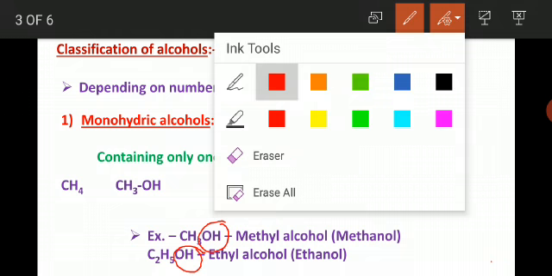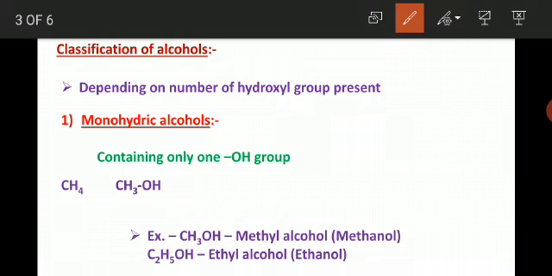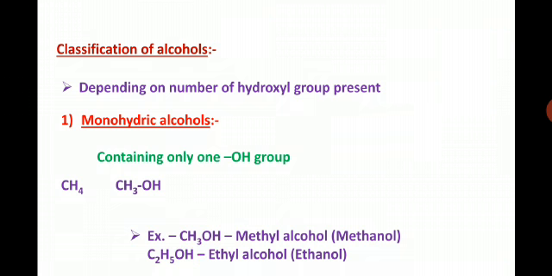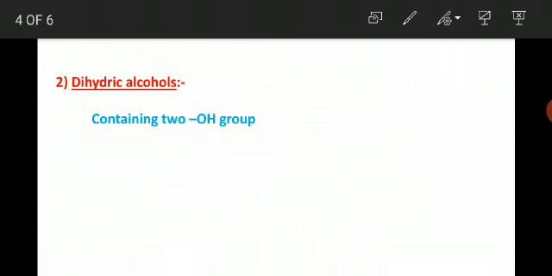Now if we understand the monohydric alcohols, then the remaining types are very parallel to them. Moving to the second type, dihydric alcohols. As we focus on the name, di means two and hydric means hydroxyl group, OH groups.